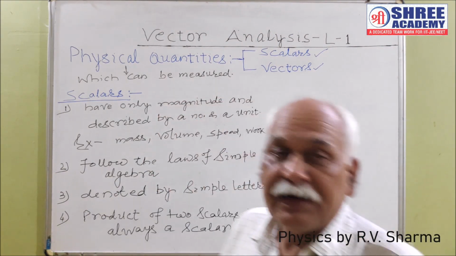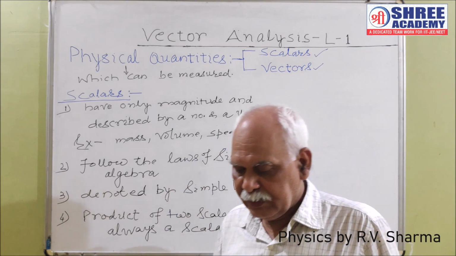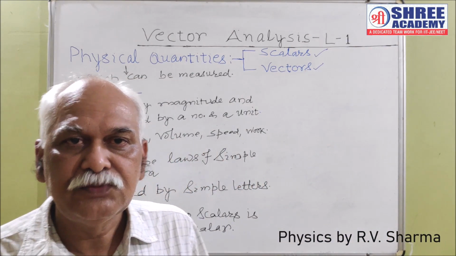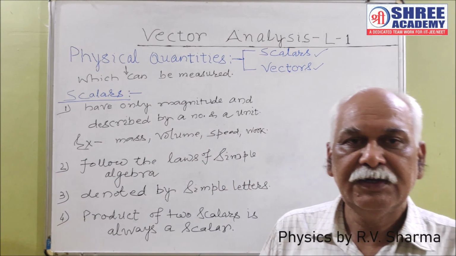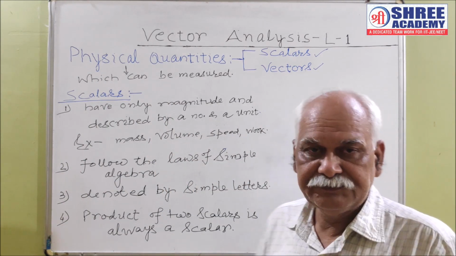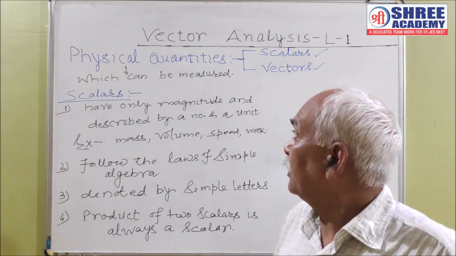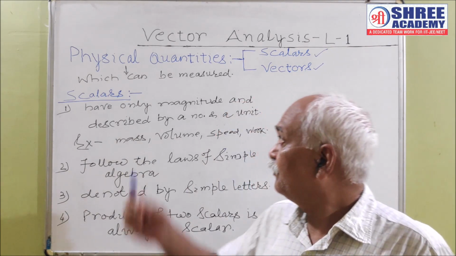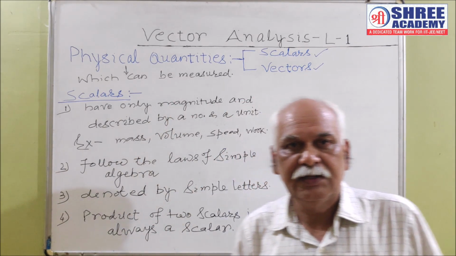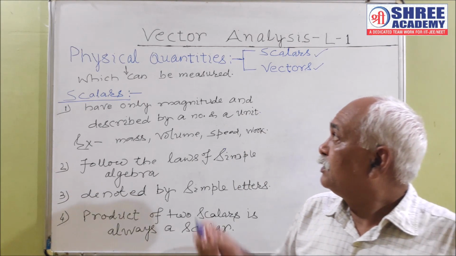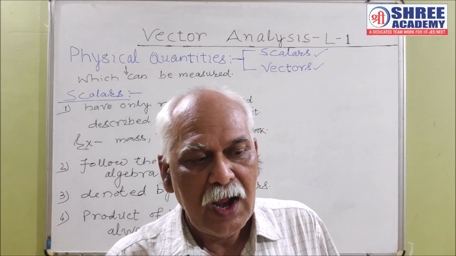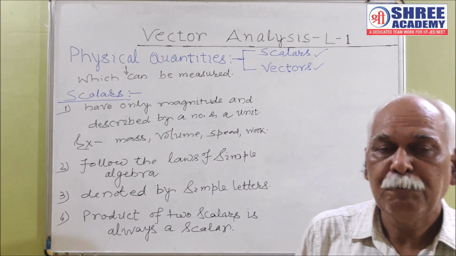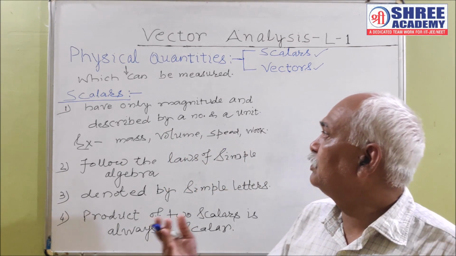आज हम लोग वेक्टर एनालिसिस के बारे में पढ़ेंगे। This is one of the most important parts of physics for understanding the physics. वेक्टर एनालिसिस के पहले हम लोग फिजिकल क्वांटिटीज के बारे में थोड़ा जान लेते हैं। Physical quantities are those quantities which can be measured and by means of which we can explain the laws of physics.